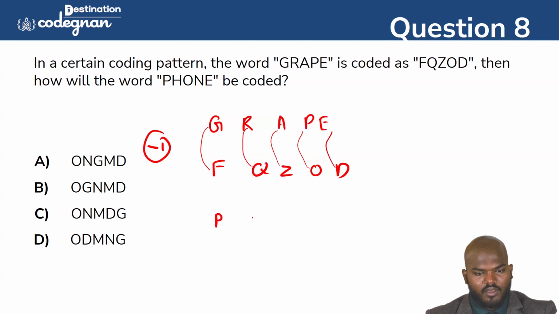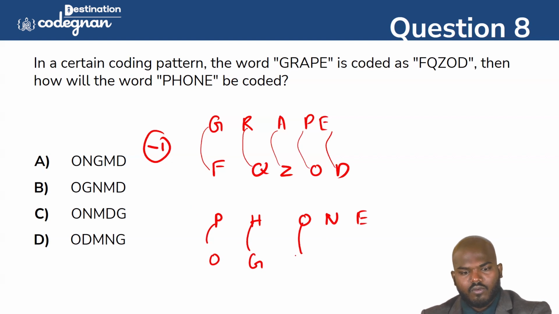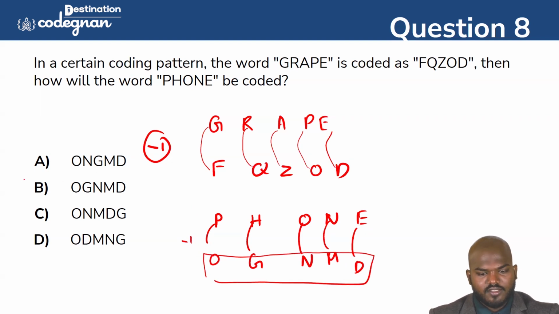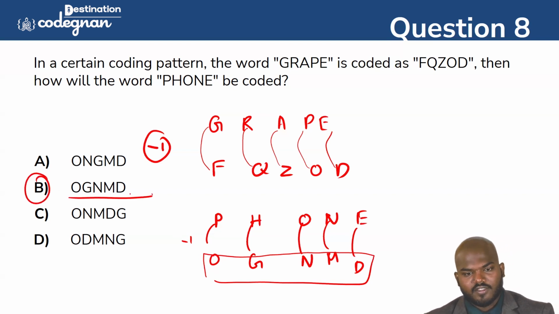The same way, if you write PHONE, one letter behind means P becomes O, H becomes G, O becomes N, N becomes M, and E becomes D. So OGNMD is the answer. OGNMD is the correct answer we can go for. So option B is the correct answer here. Okay guys, hope you are clear with this question. I'll move on to the next thing.